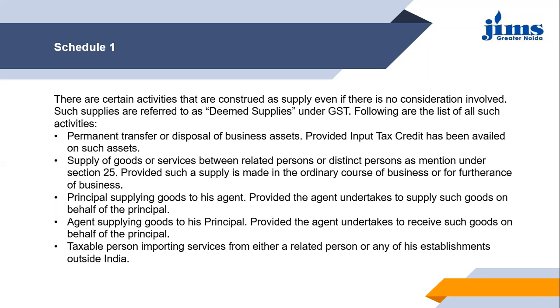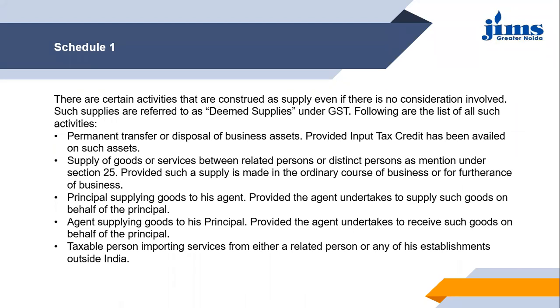Then distinct person. Distinct person here simply means any person who has obtained or is required to obtain the registration under two different states or two different union territories. Like if the person's business is registered in two different states, and for the taxable person purpose, it has been registered under two different states or two different union territories, that same person will be considered as two different distinct persons.